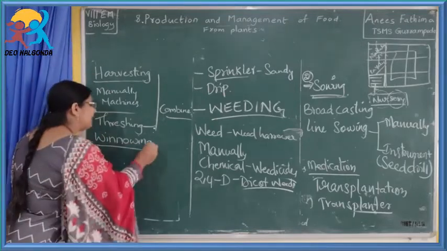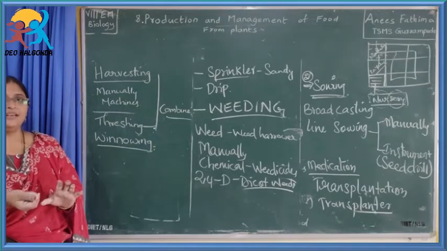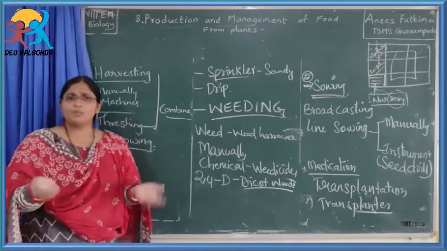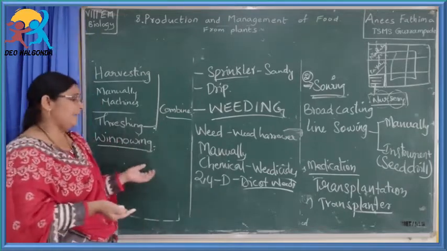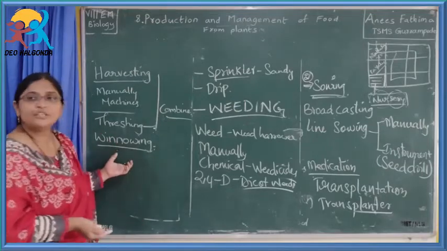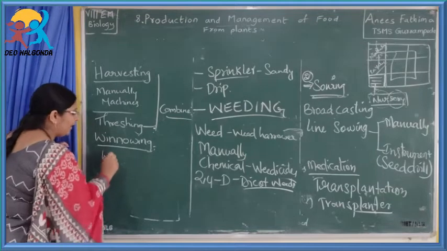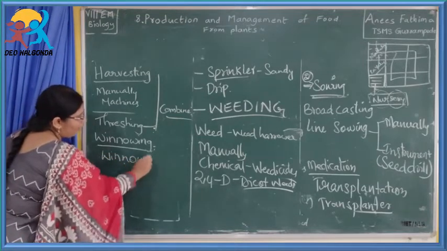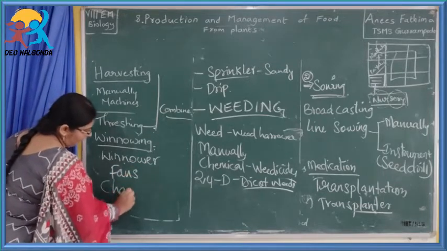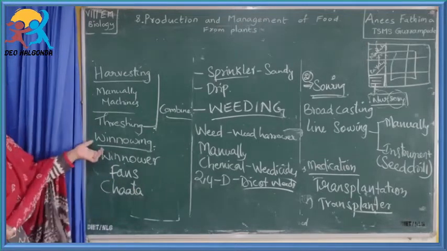Now, what is meant by winnowing? Winnowing means the grains have to be separated from the dust or some small agricultural waste products and all those things. That separation is called winnowing. This winnowing is done with the help of a winnower, or it is also done with the help of big fans, or with the help of a chata. So, this is about the winnowing process.